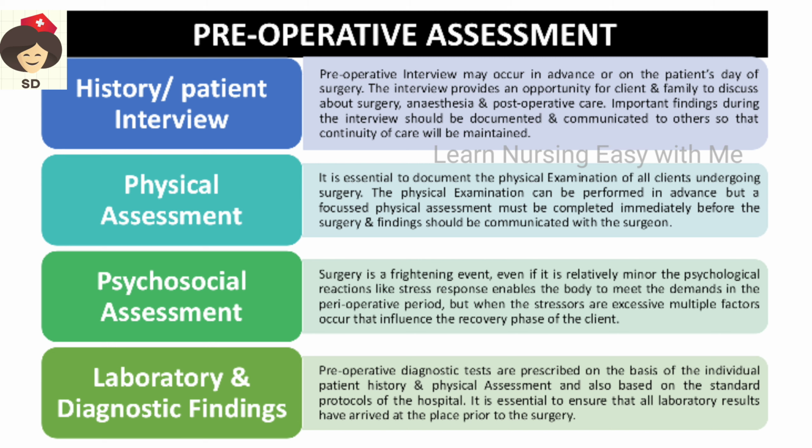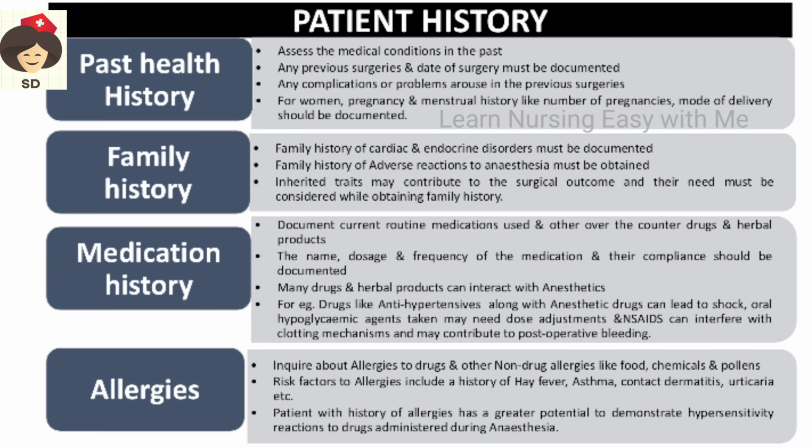In order to relieve the fear, we have to do a psychosocial assessment. And finally we review laboratory and diagnostic findings, based on the person, the type of surgery, and the area where the surgery is going to be done, so that the pathological conditions can be identified. Okay, let's see each one by one in detail.